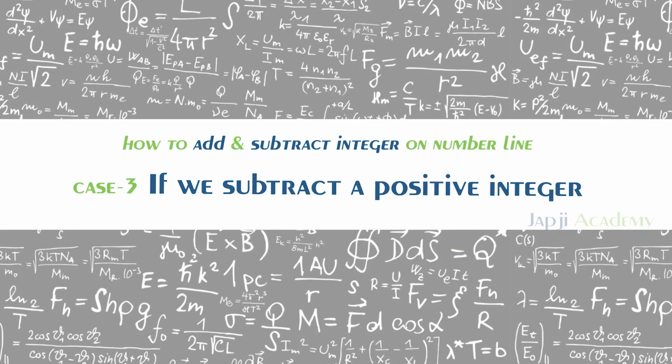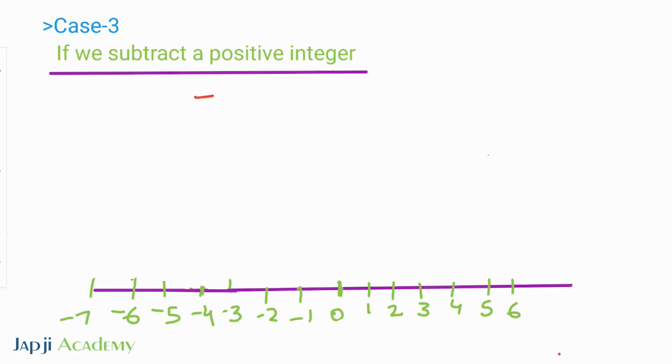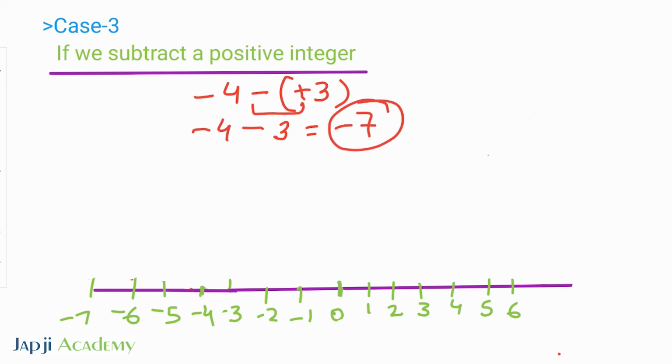Next, case 3: if we subtract a positive integer. Suppose I have an integer and I am subtracting a positive integer. So it's plus minus, which gives minus, equal to minus 7. Now I have to represent minus 7 on a number line. As you can see, here is 0, the positive side and the negative side.